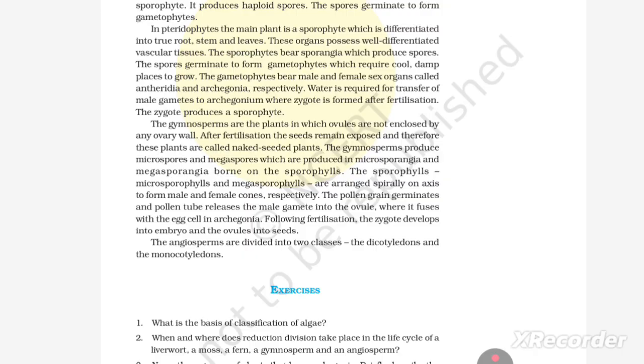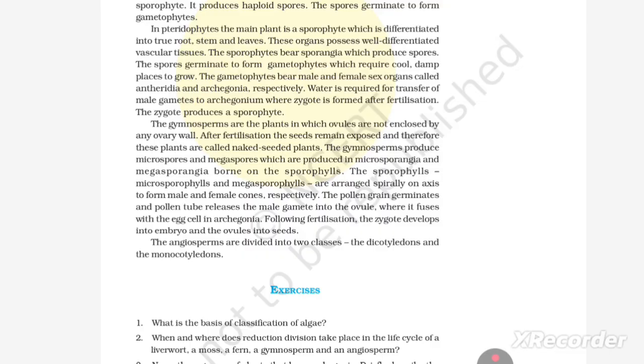The zygote produces the sporophyte. The gymnosperms are plants in which ovules are not enclosed by any ovary wall. After fertilization, the seeds remain exposed, and therefore these plants are called naked-seeded plants. The gymnosperms produce microspores and megaspores, which are produced in microsporangia and megasporangia borne on sporophylls. The sporophylls, microsporophylls, and megasporophylls are arranged spirally on an axis, and the pollen tube releases the male gamete into the ovule, where it fuses with the egg cell in the archegonia. Following fertilization, the zygote develops into an embryo and the ovule into the seed.